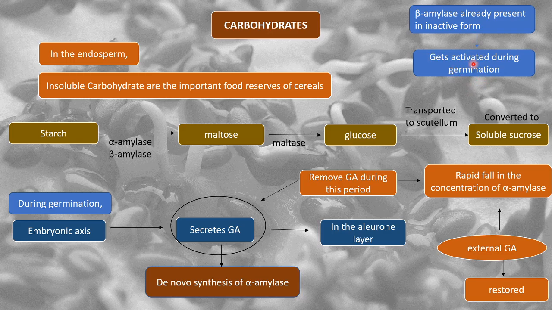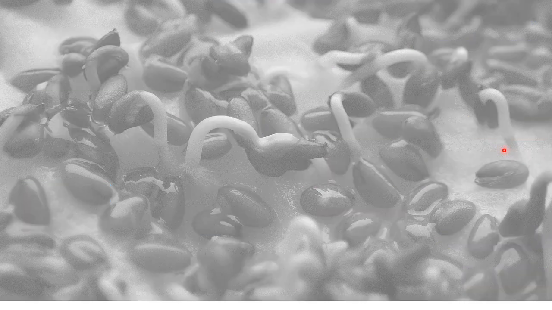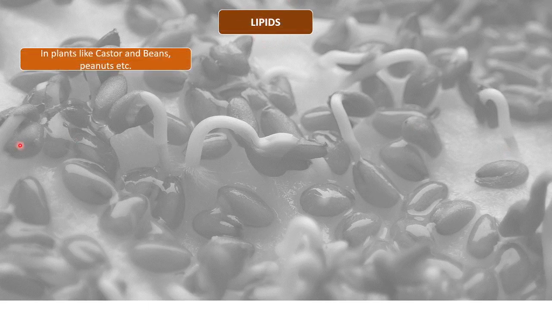Right, so I hope that this part is also clear with you about carbohydrates, where the insoluble carbohydrate starch gets converted into soluble sucrose for the embryo to germinate. Now we move towards the understanding of lipids. We can find lipids in plants like castor beans, peanuts, etc.